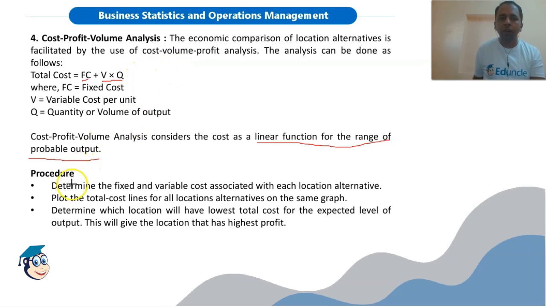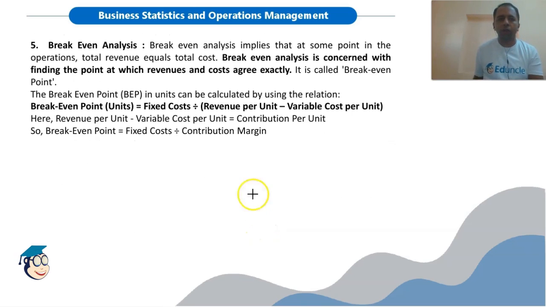So the procedure involves determining the fixed and variable cost associated with each location alternative. Plot the total cost line for all location alternatives on the same graph. We will plot the cost curve for all the locations. Determine which location will have the lowest total cost for the expected level of output. This will give the location with the highest profit. Okay, so we will select the alternative with the lowest total cost.